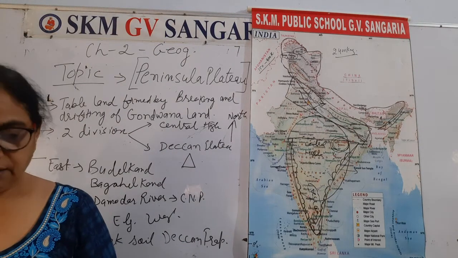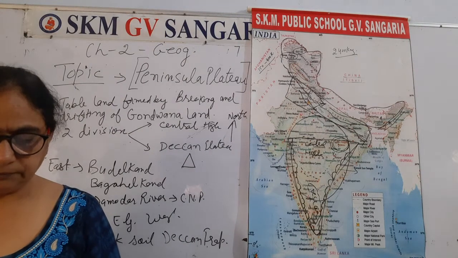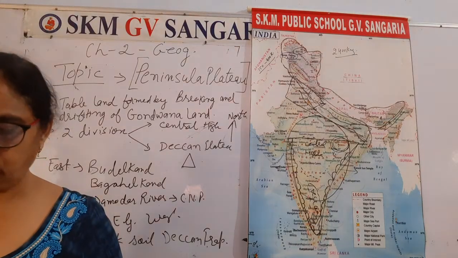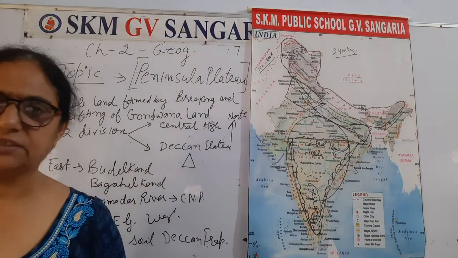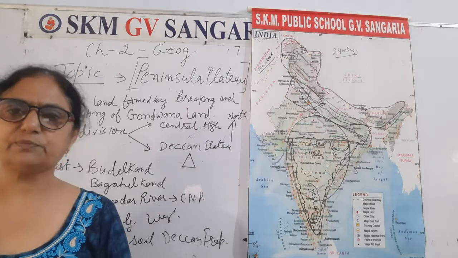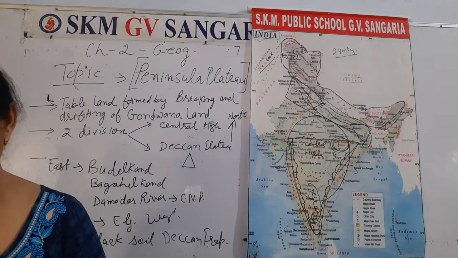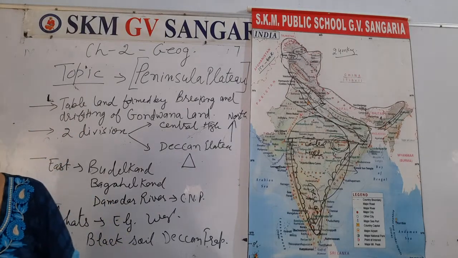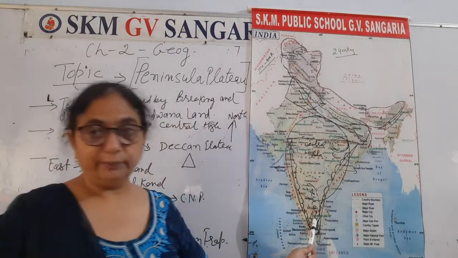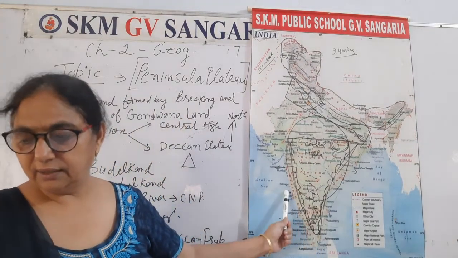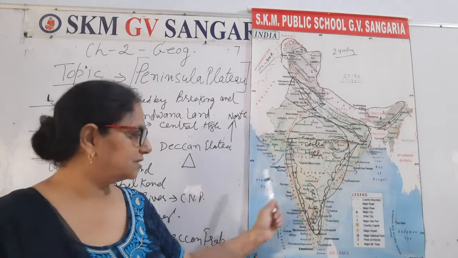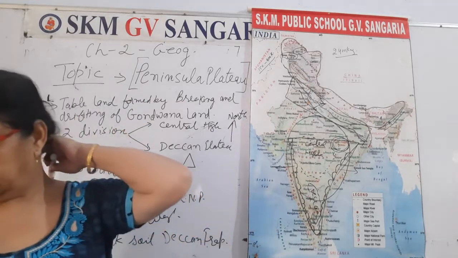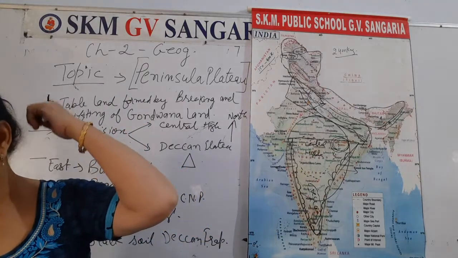Next we can distinguish between the Western Ghats and the Eastern Ghats. Okay, the Western Ghats are the western edge of the Deccan Plateau, and the Eastern Ghats are the eastern edge. The Western Ghats can be crossed only through the passes.